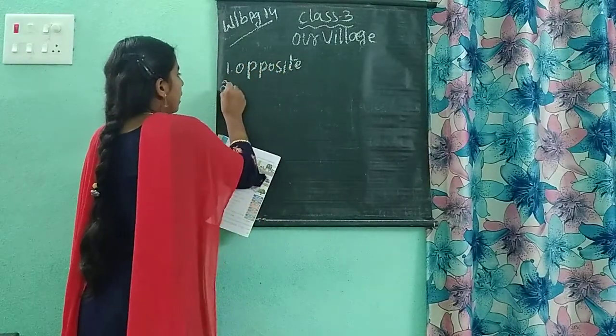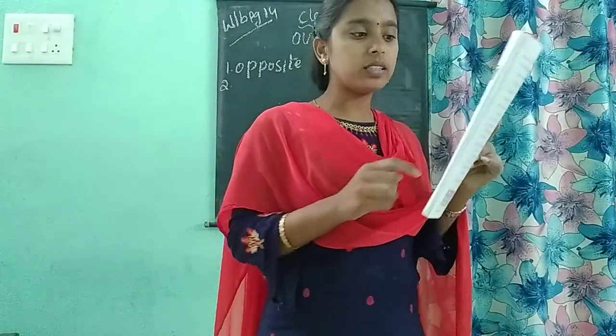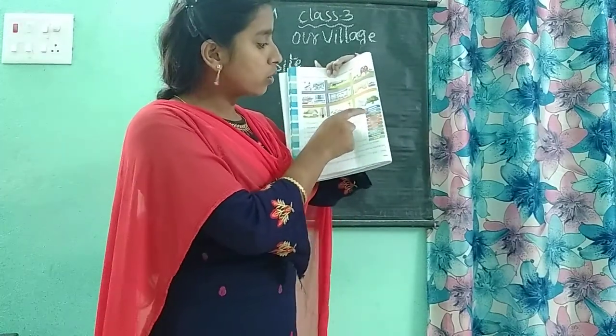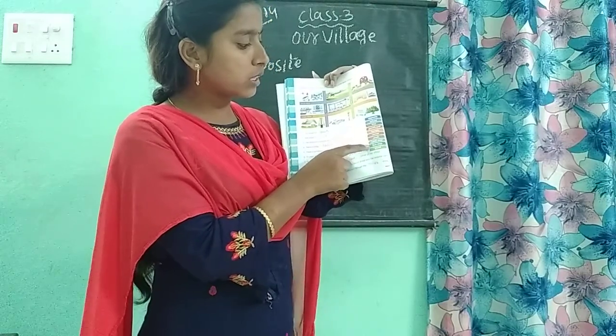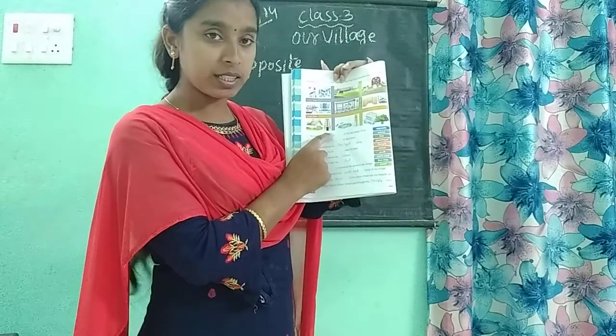O-P-P-O-S-I-T-E. Opposite. And the second one. The bank is dashed to the school. Where is the bank and the school? The bank is here and the school is here. So, opposite, school, tree, panchayat, temple, corner, south, northeast, bus stop, pond. Among all this, opposite we already completed here.